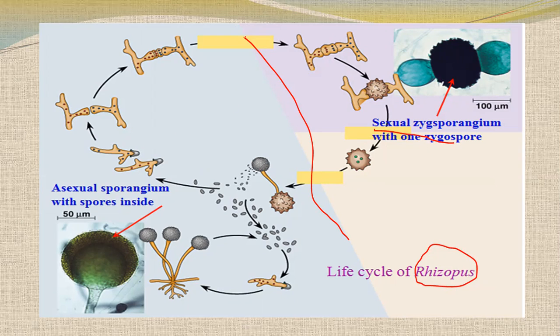Here we can see asexual reproduction. This is asexual reproduction, where the sporangiophore or sporangium with lots of spores inside is going to be produced. And this is so easy: the spores germinate, then again spore formation is done. So here in sexual reproduction, mating occurs.